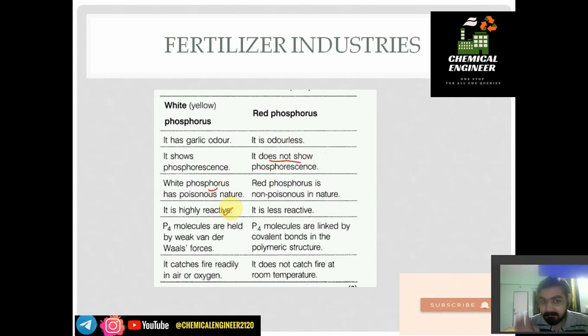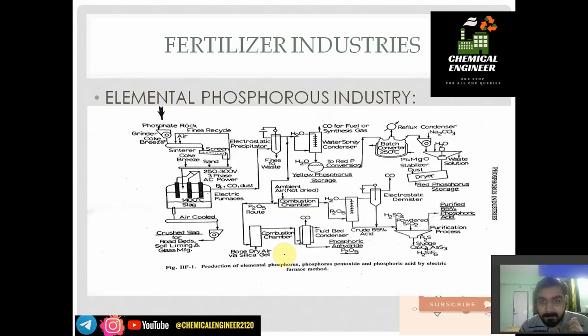White phosphorus is highly reactive, so it is stored in water, while red phosphorus is less reactive, but we also store it in water. P4 molecules are held by weak van der Waals force, while in red phosphorus at high temperature it gets covalently bonded in a polymeric structure. Red phosphorus is not hazardous, while white phosphorus is hazardous. Red phosphorus does not catch fire at room temperature, while yellow phosphorus catches fire at room temperature.